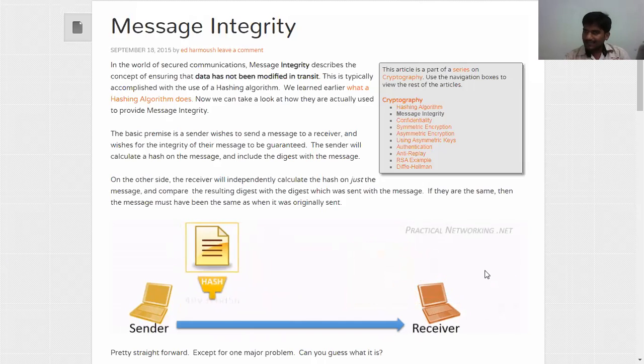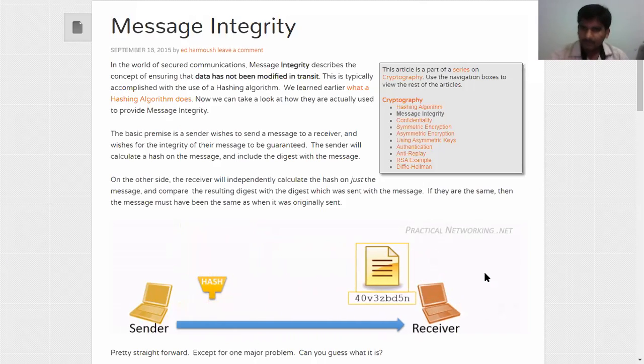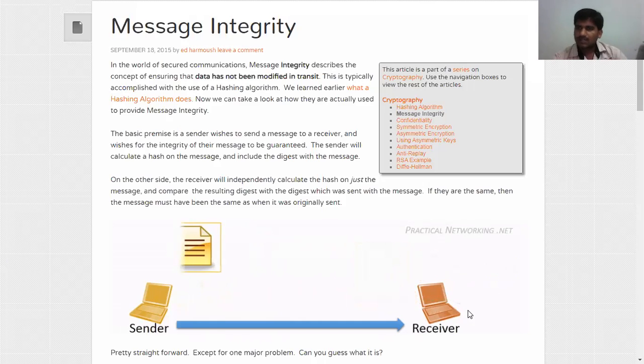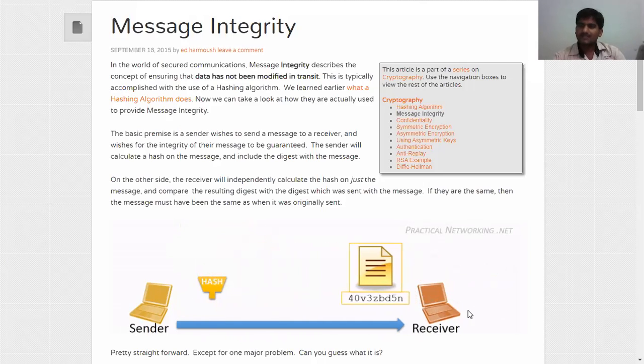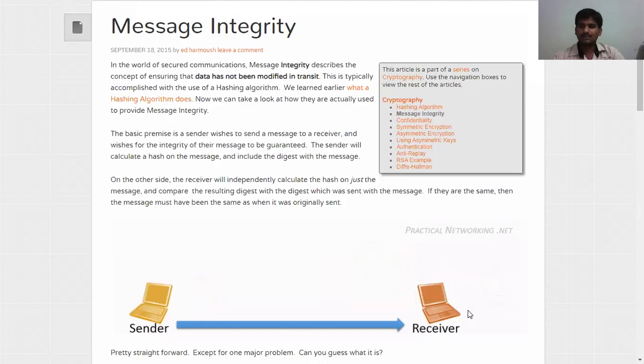Then the independently calculated hash and the hash received from the sender are compared. If both are equal, then only does the receiver confirm that the original message has no modification. That means no third party person has entered into that message and changed it.